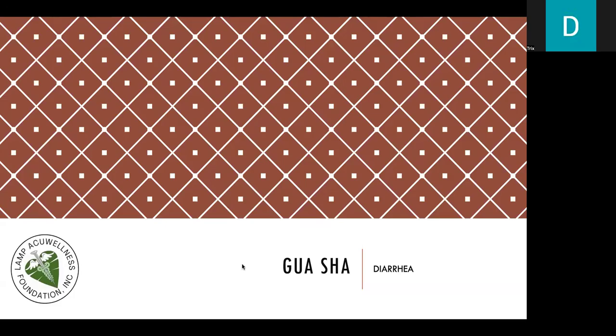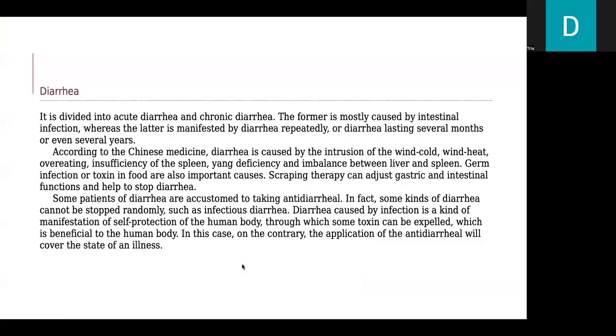Let's now go to Gua Sha. Let's discuss diarrhea. It is divided into acute diarrhea and chronic diarrhea. The former is mostly caused by intestinal infection, whereas the latter is manifested by diarrhea repeatedly, or diarrhea lasting several months or even several years.